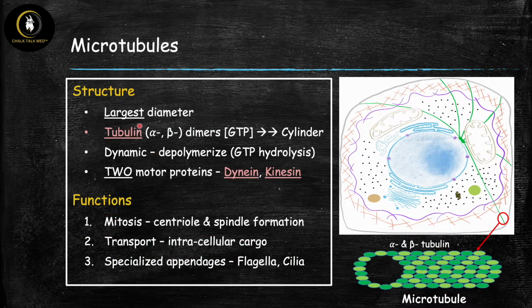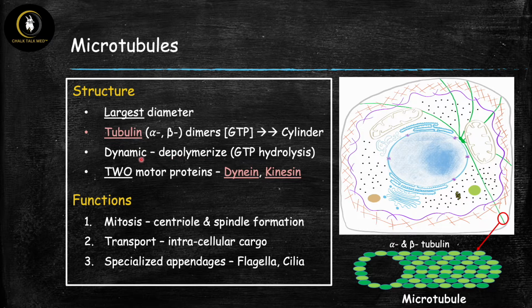All right, so let's start with the structure of the microtubules. Of course, they have the largest diameter as we talked about, and their building block or the monomer is a protein known as tubulin. Easy to remember because these are microtubules, so tubulin for microtubules. And there's two types of tubulin, alpha and beta, and these come together and form dimers. And when they're bound by GTP, they're actually going to polymerize into these long polymers and eventually form a cylinder or tubule-like structure. So it's going to look like this. So you have these alpha and beta dimers that are going to polymerize and form these long polymers and eventually this tubular structure, and this is what a microtubule is.